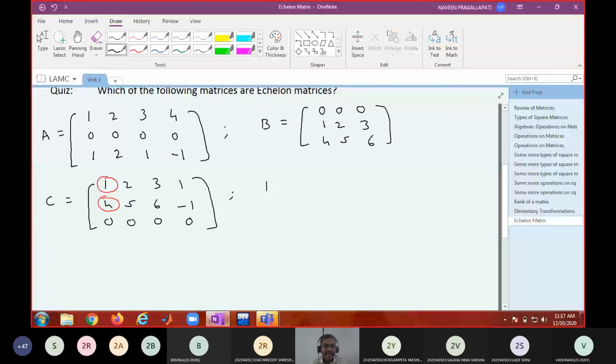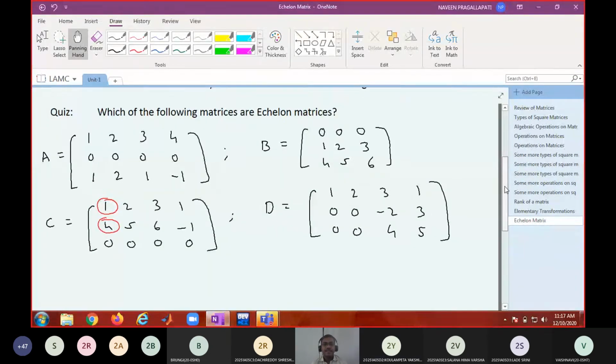Therefore, if I take D equal to something like this, 1, 2, 3, 1, 0, 0, minus 2, 3, 0, 0, 4, 5. Is this an echelon matrix? First of all, is the first condition satisfied?